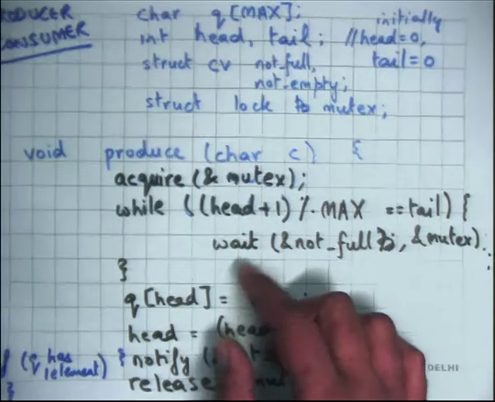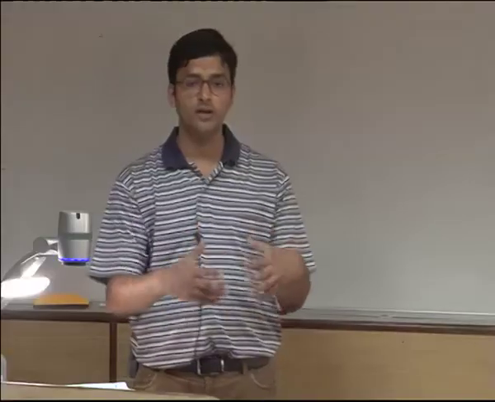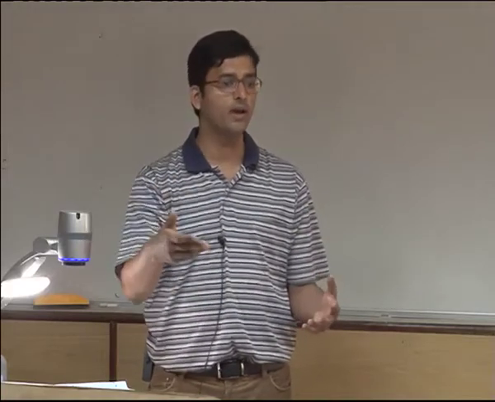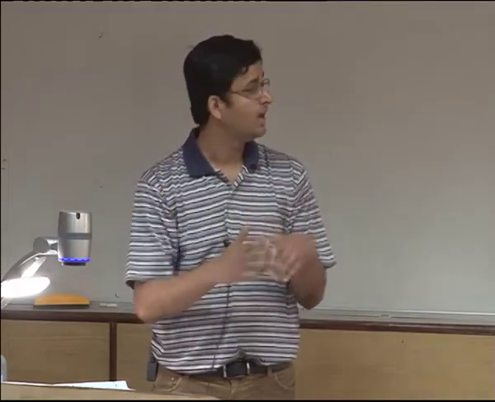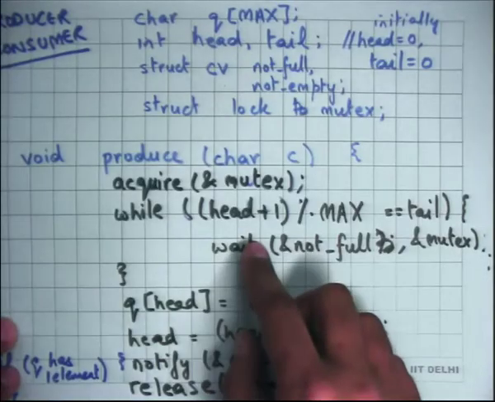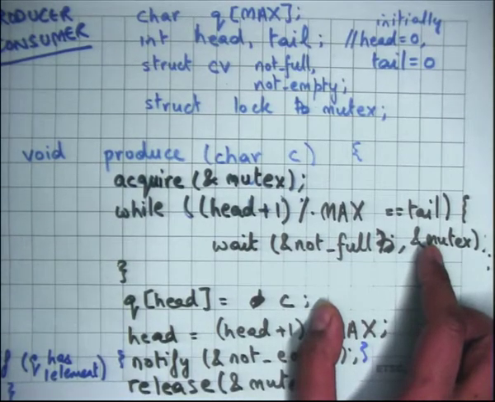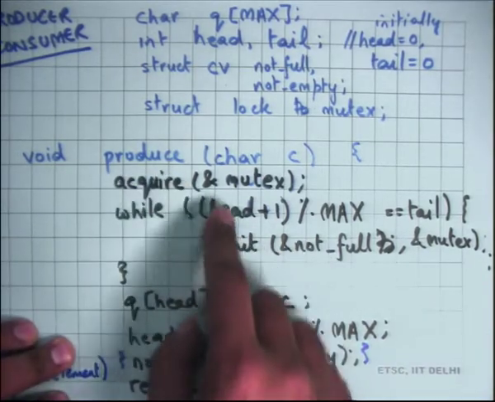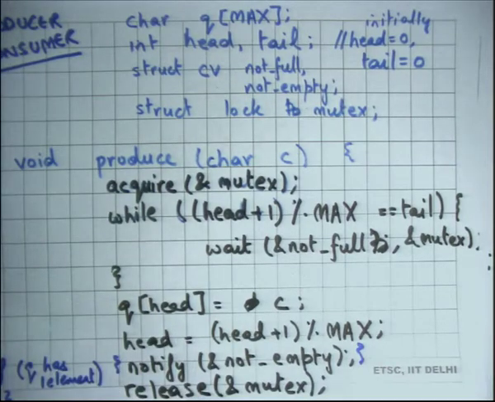How can it happen? Let's say there were two producers, both of them found the queue to be full, and both of them start waiting. Now one consumer comes along, consumes one element, and then calls notify. Notify will have the effect of waking up both the producers, let's say. One of the producers will get the mutex, and the other producer will wait on the mutex. The producer who gets the mutex will check the condition, find it false, and produce one element, but at this point he has made the queue full.